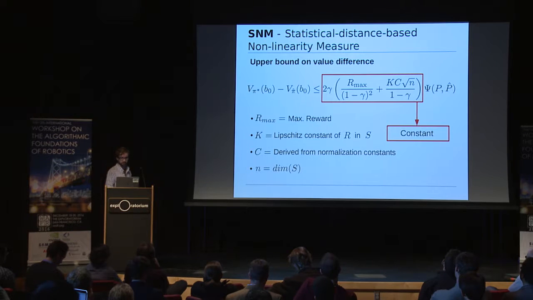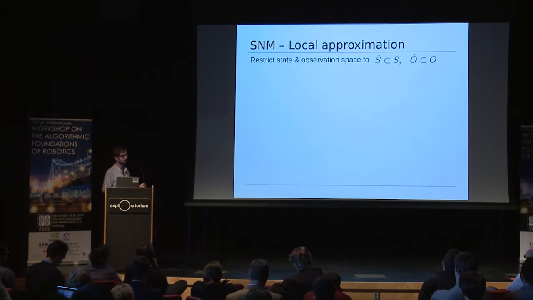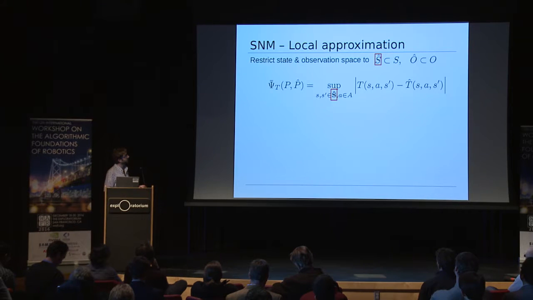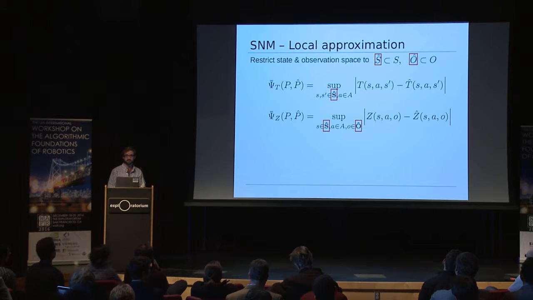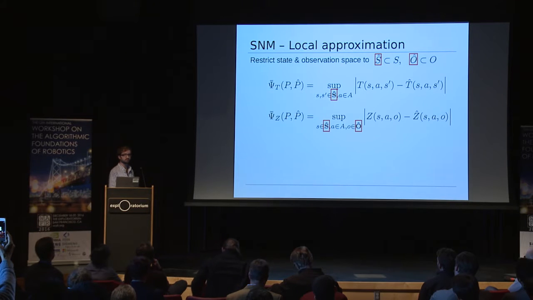However, we can also use it as a local measure around the current belief by computing it with respect to the support set of the belief and with respect to the set of observations that can be perceived from this support set. So in other words, by calculating a local approximation of SDM around the current belief, we can use the previously derived upper bound as a sufficient condition to decide when a linearization-based solver can be used and when it should be avoided.